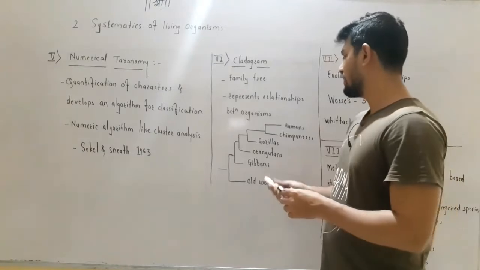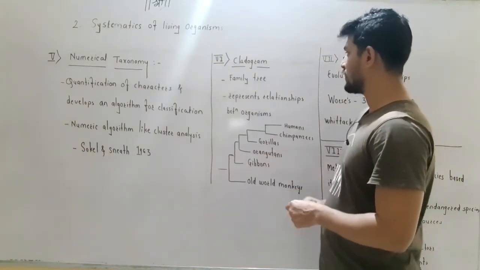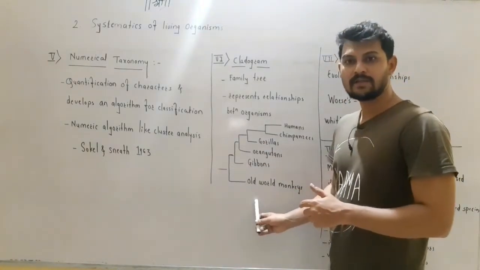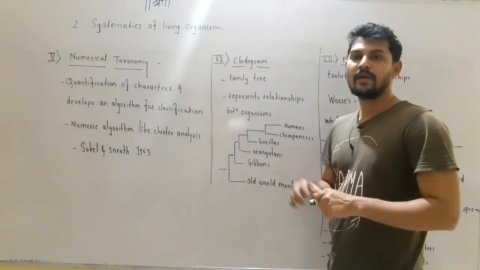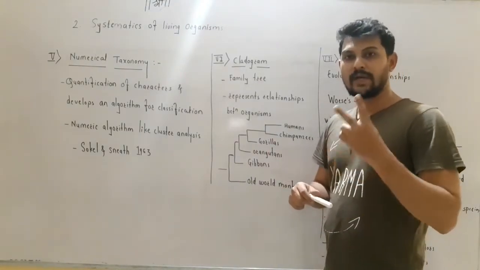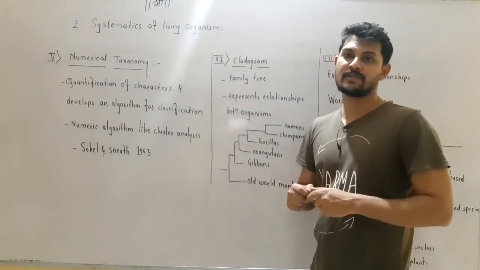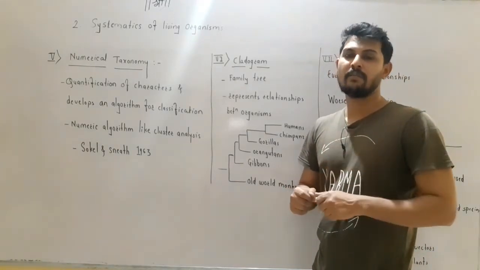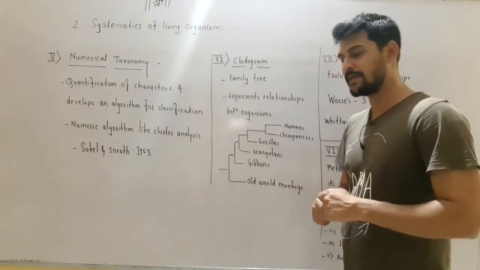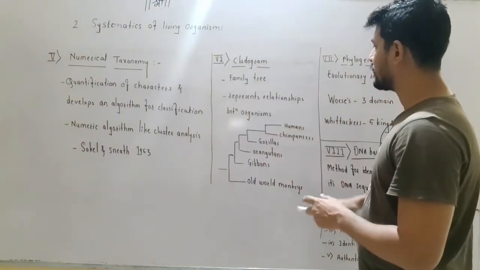Here I have given one example of a cladogram. Here I have shown the human cladogram. This example is not given in your book. In your book they have told that you can refer to the three-domain system of classification cladogram that is given on page number one. Please pay attention. We will study this example of the cladogram.